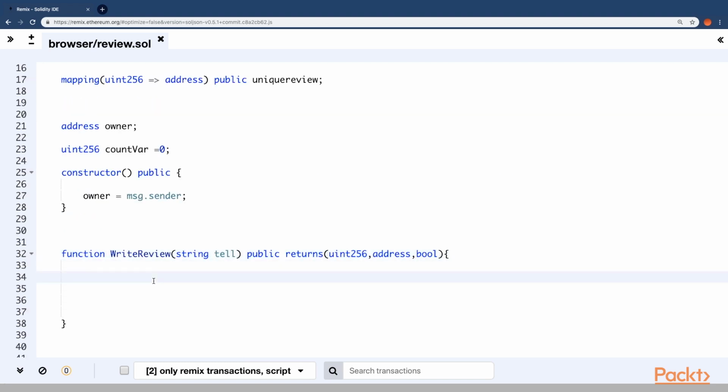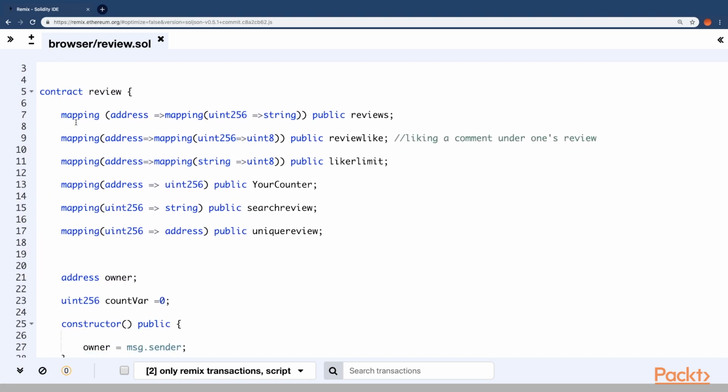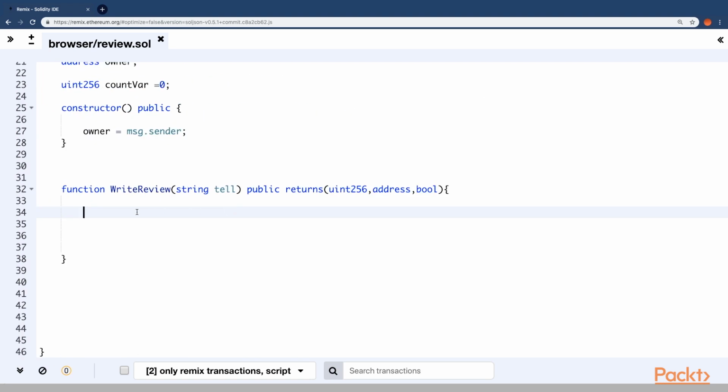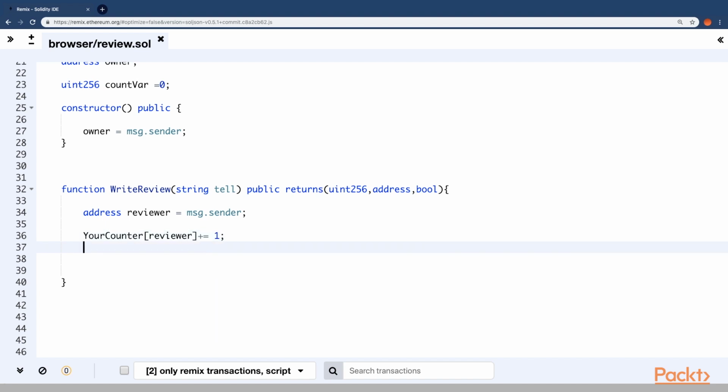So once a person writes the review, we need to make sure that the respective mappings are being updated. Firstly, what we have to do is address reviewer equal to message.sender. So we're putting the address from which a person is actually writing the review. And then the first and foremost thing is you increment the respective reviewer's address with 1. That means that person has actually written one review.